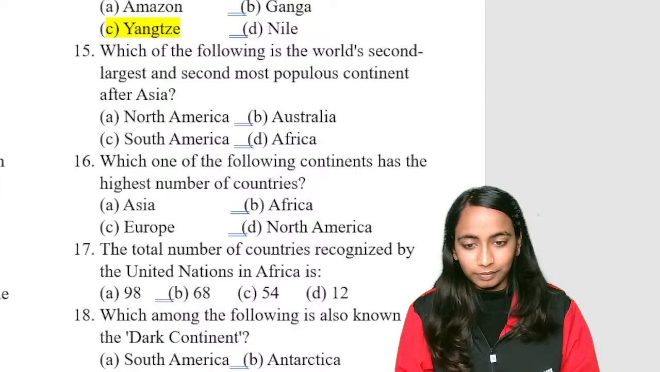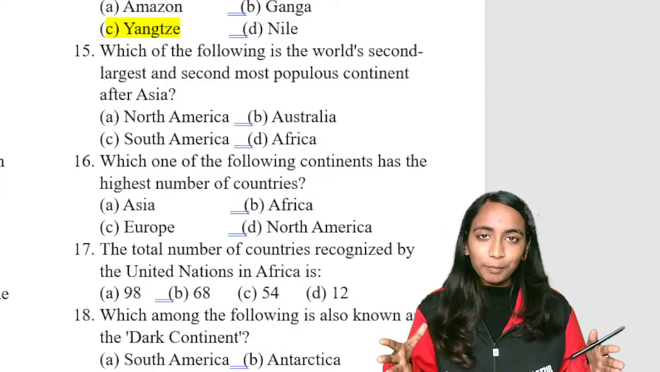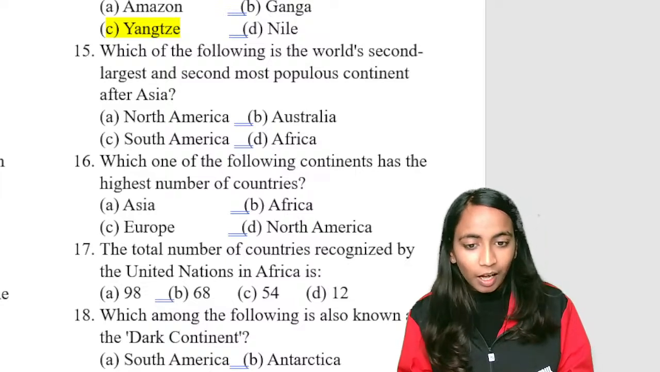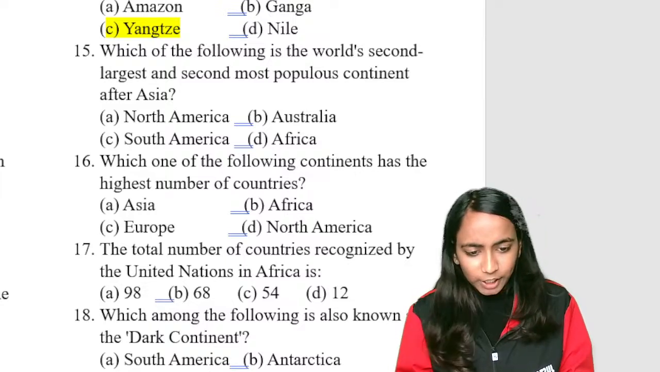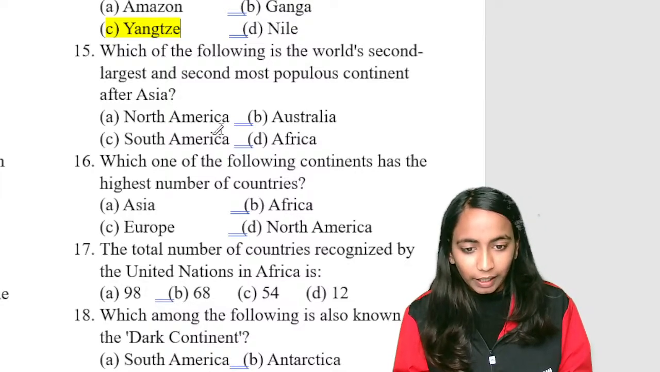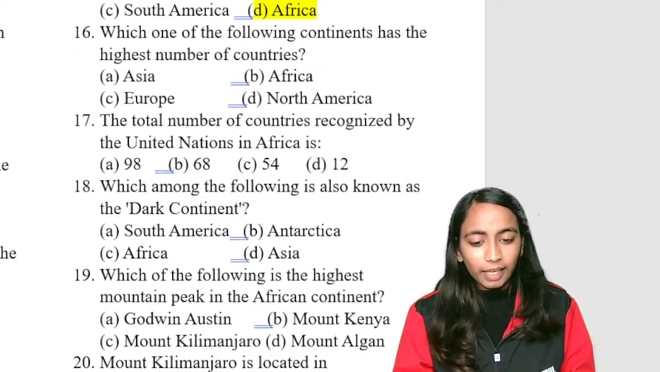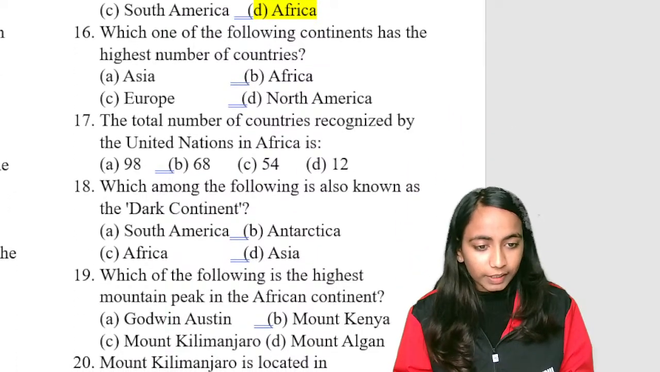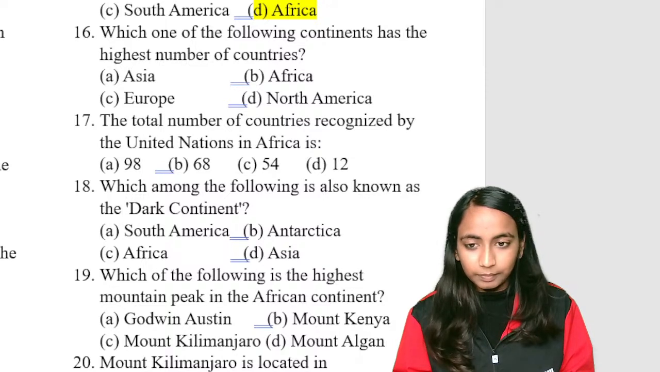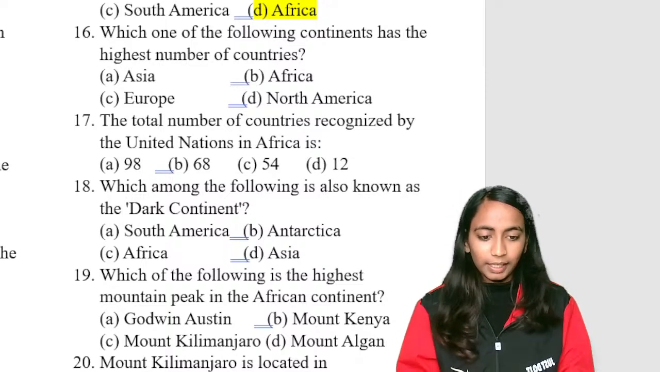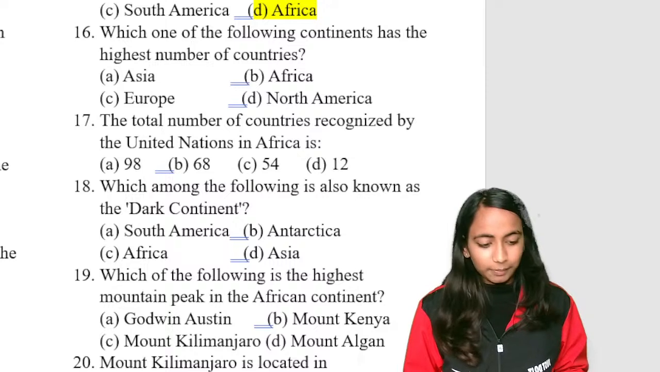D. Okay, good. D is the correct answer. So largest continent area wise and population wise है हमारे पास Asia. After Asia, we have Africa. Okay. Next is, which continent has highest number of countries? Next question, which continent has highest number of countries? Which continent has highest number of countries?